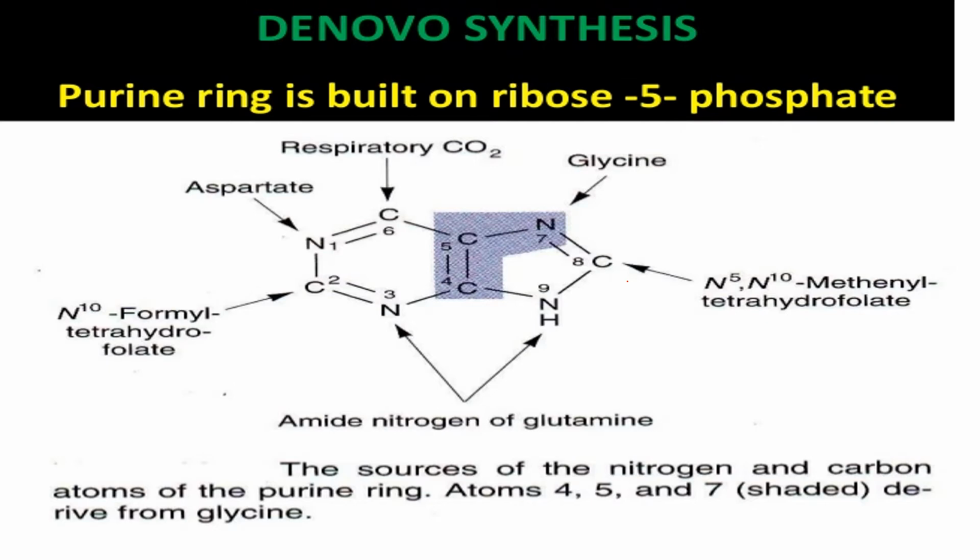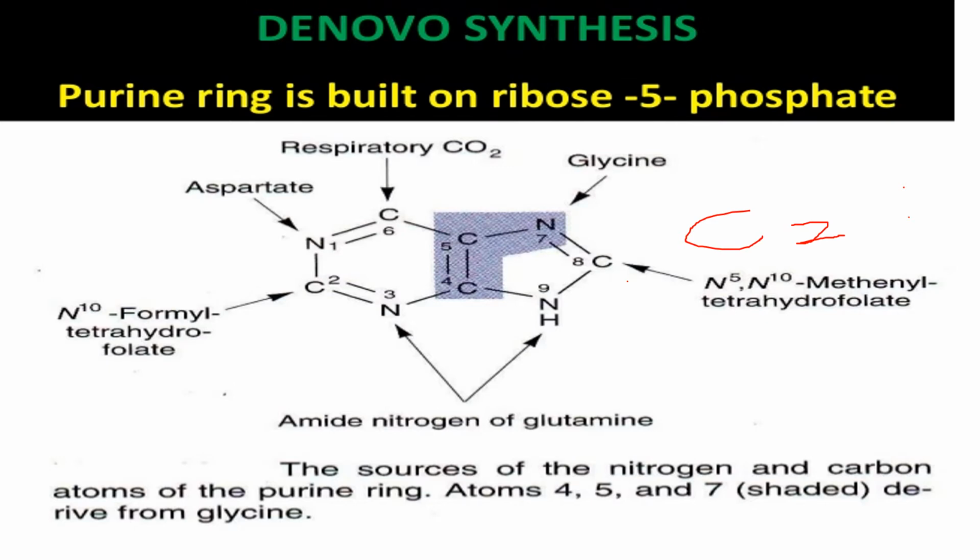Formyl and methenyl are one carbon units. Formyl consists of C double bond O, H, and it consists of one carbon, and methylene also consists of one carbon unit.